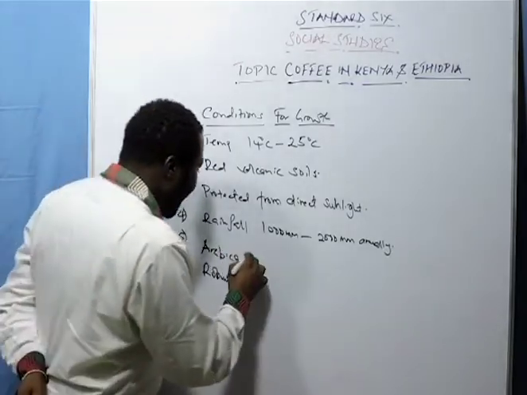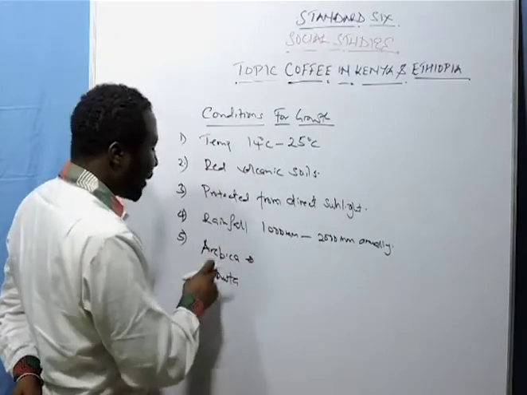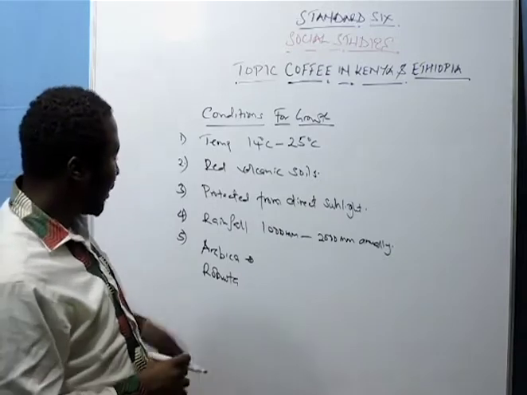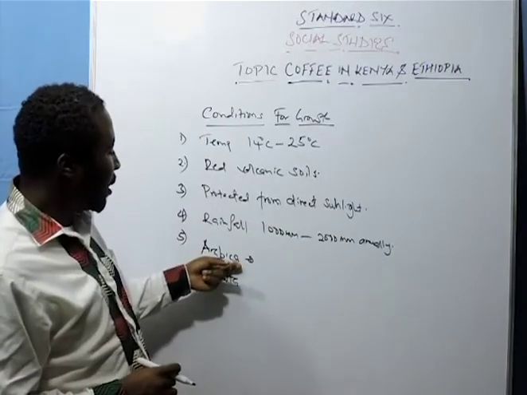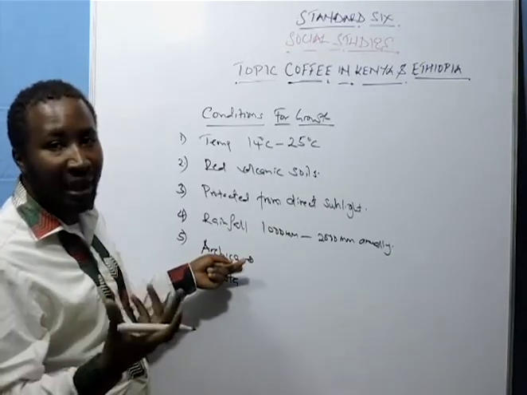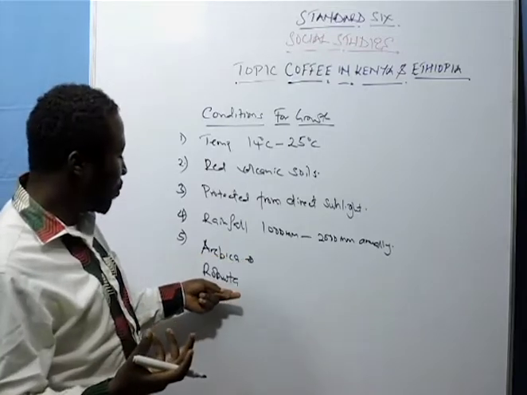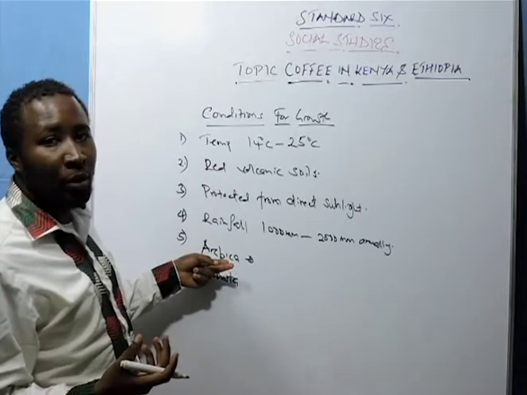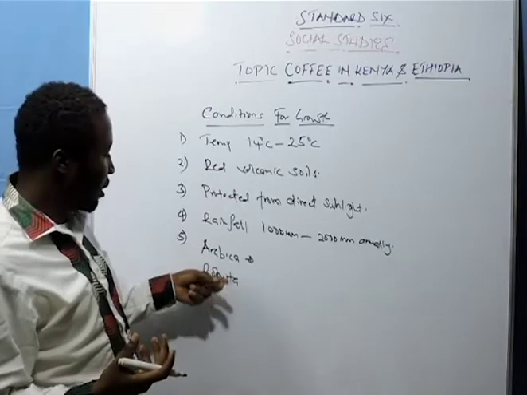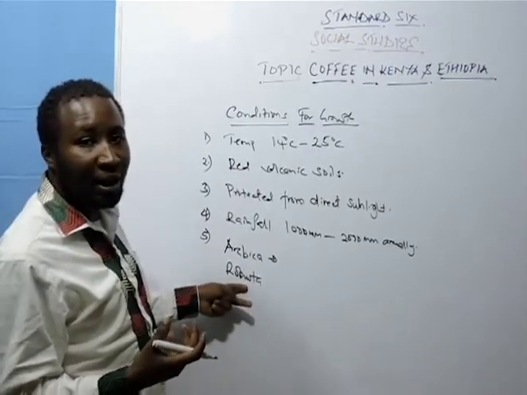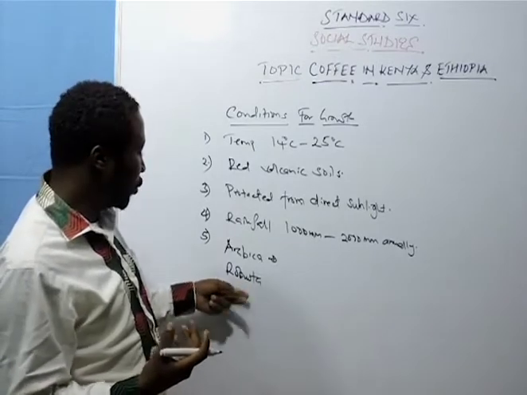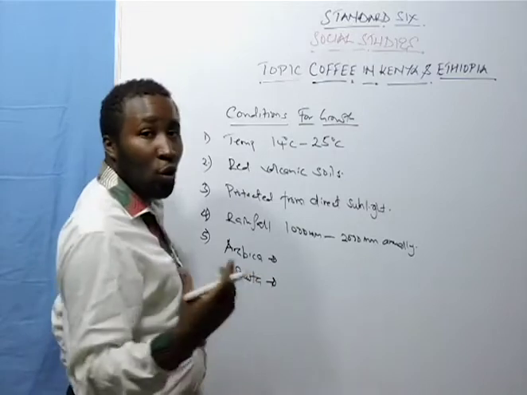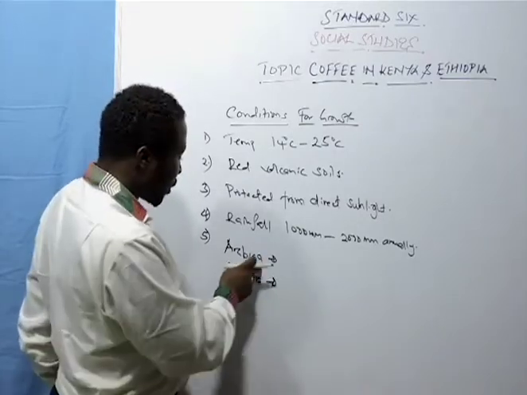Now, as we are looking at Arabica, Arabica is widely grown. Number two, Arabica produces more yields compared to Robusta. Arabica will not be able to survive in severe conditions, but Robusta will be able to survive in very harsh and severe conditions. Arabica does very well and produces the good quality of coffee that you expect.